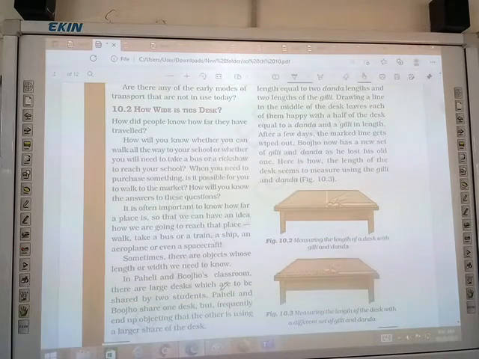Only when we know the distance will we know whether we have to go by train, or can go by walking, or have to go by ship or spacecraft. Okay, we have to know the distance, how much distance we have to cover.